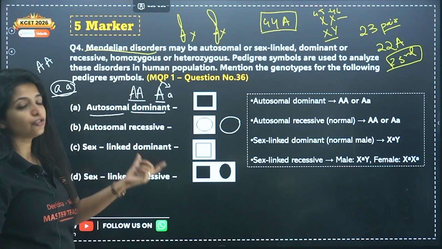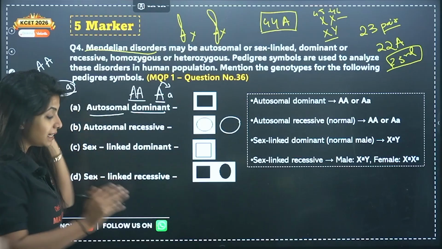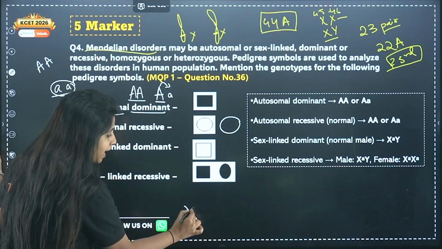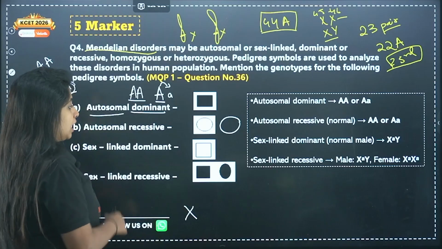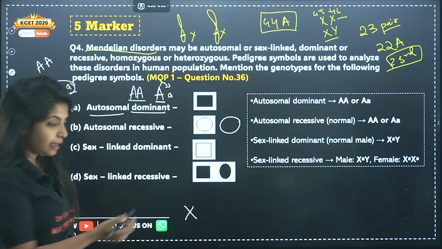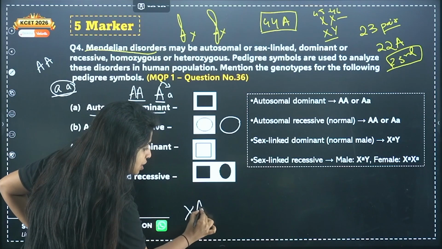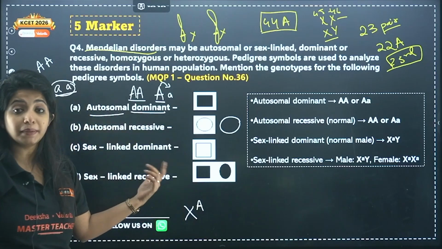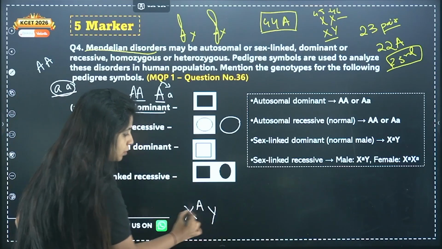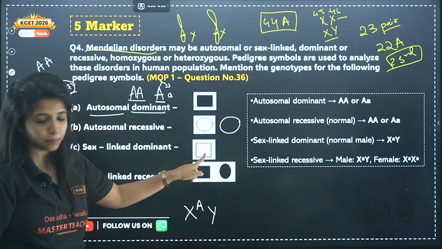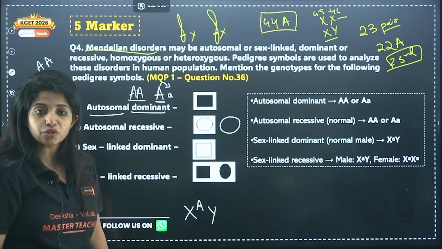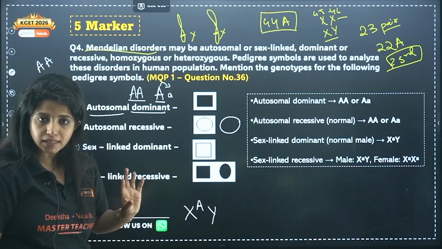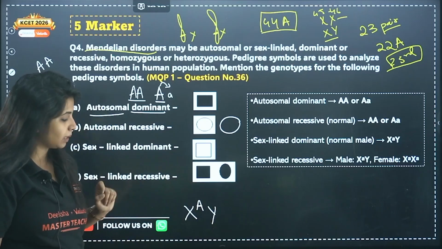Now, sex-linked dominant. Sex-linked dominant means it's on the X chromosome, right? A sex-linked dominant disorder will occur if I have a dominant allele over here. Suppose capital A is dominant. So this is the condition, and this is a man, so XY. If I have capital A, then this particular person will have the disease.